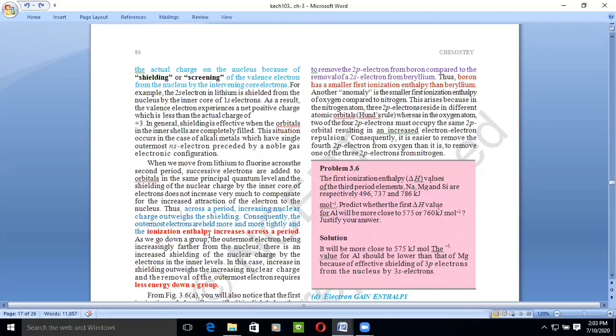There is a shell which participates in the electron filling, the higher shells. For example, if we talk about d block elements, the d block requires 10 electrons to fill. So whenever we fill the electrons, there will be a sudden increase in the force of attraction between the outermost shell and the nucleus.